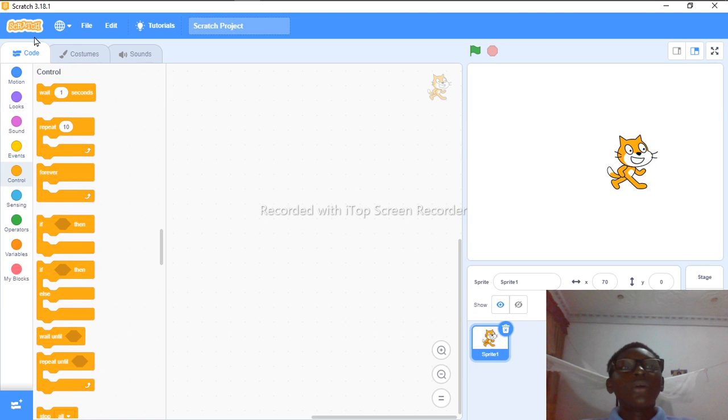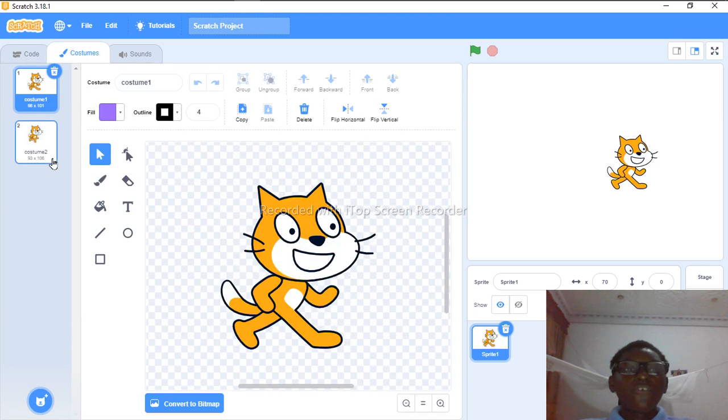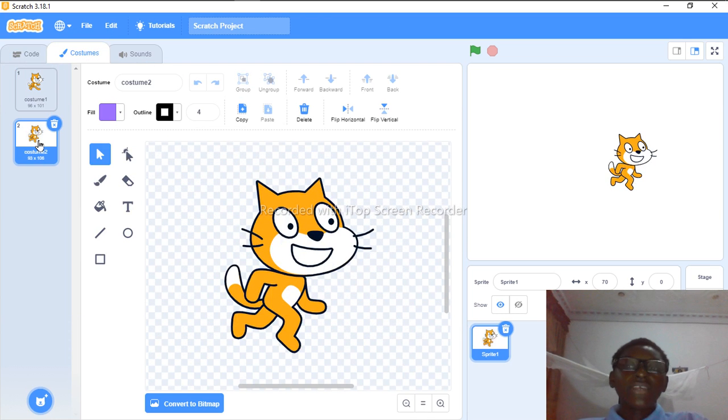Now look at this place. This is code. If I go to the next one, costumes for example, look at this is costume 1. Look at this costume 2. Any sprite you make has its own costume. Some sprites have like 13 costumes, some particular sprites. I know about two of them that have that.